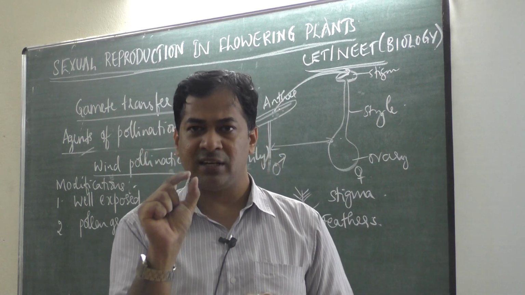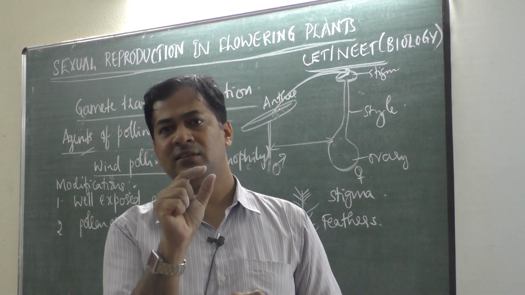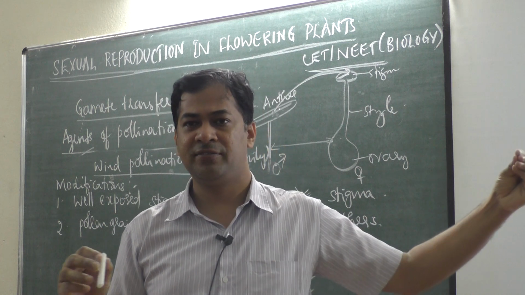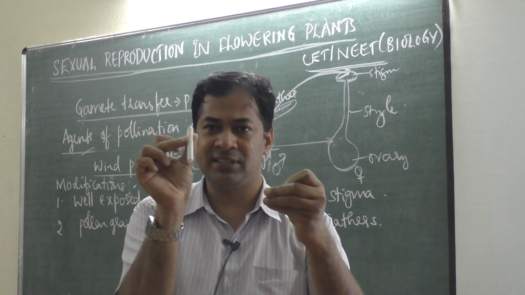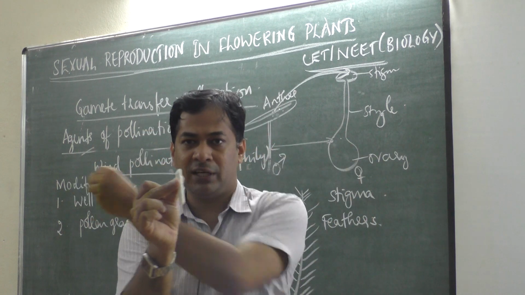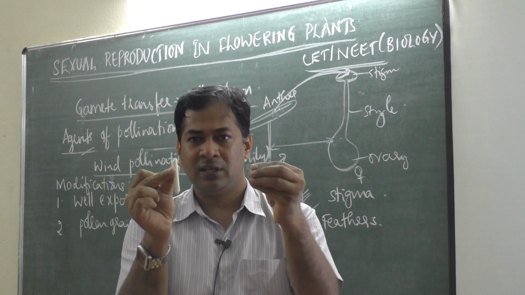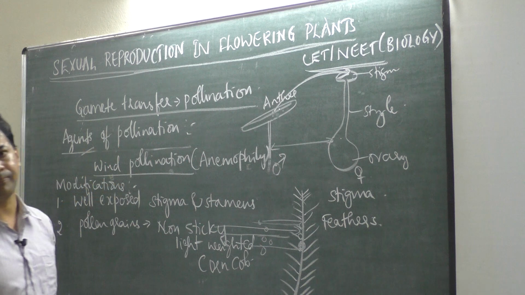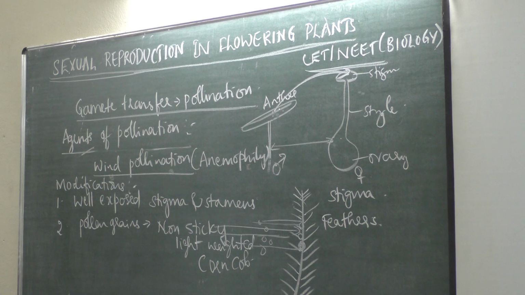What you see there is all stigma, so many stigma will be there. If wind carries pollen grains, they can easily be trapped here, because while wind passes this way, the pollen grains can land on this feathery stigma. So this is a character.